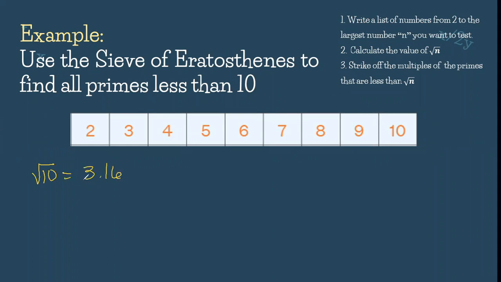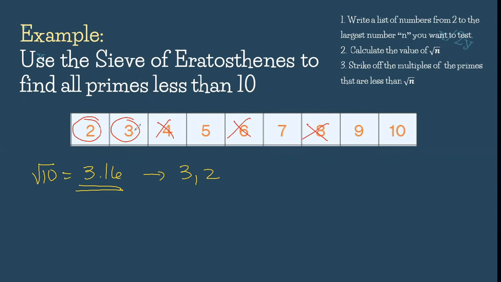So, ano po yung mga numbers, mga prime numbers na mas mababa kay 3.16? So, we have 3 and 2. So, let's encircle 3 and 2. Then, sabi po dito, strike off the multiples of the primes that are less than the square root of 10. So, first, let us strike all the multiples of 2. So, we have here 4, 6, and 8.